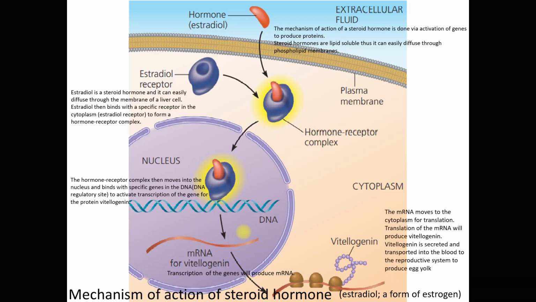The mRNA goes to the cytoplasm, and then the translation of mRNA will produce phytalogenin. This phytalogenin will be secreted out from the liver cell and transported into the blood circulatory system to the reproductive system to produce egg yolk.